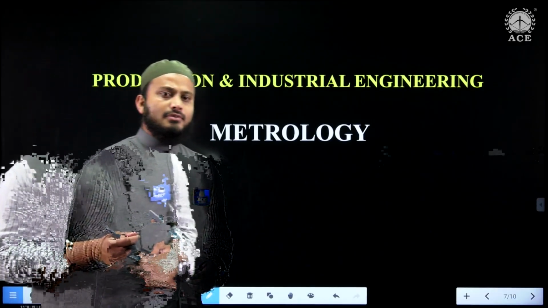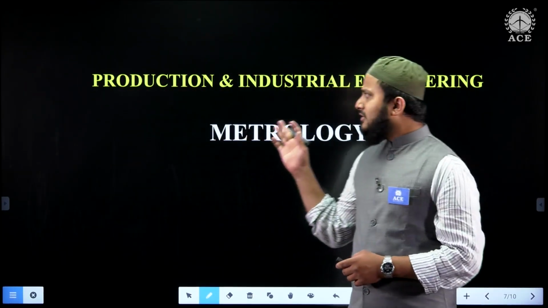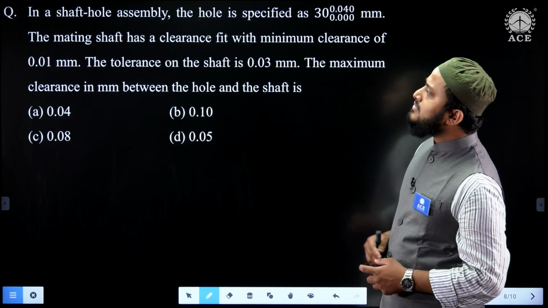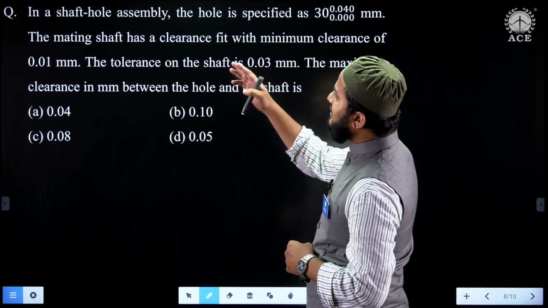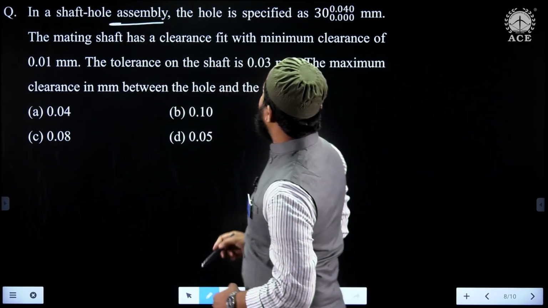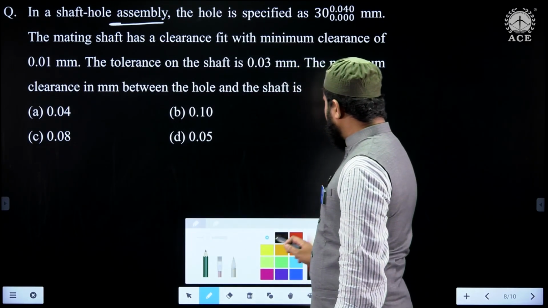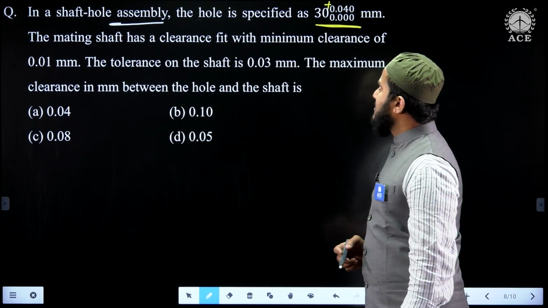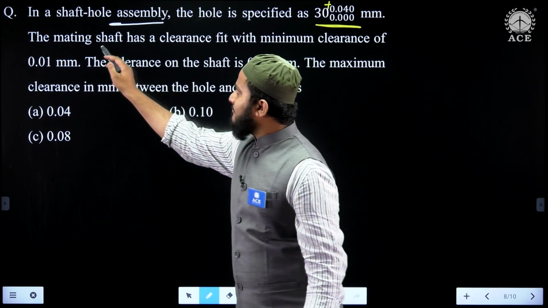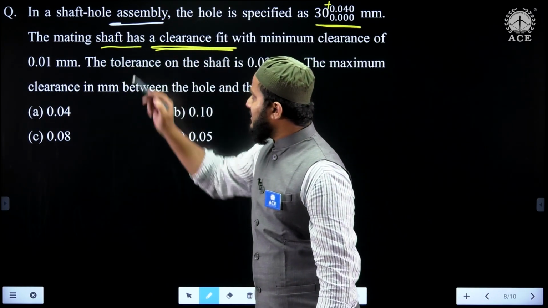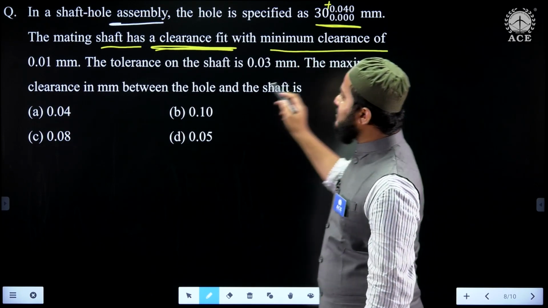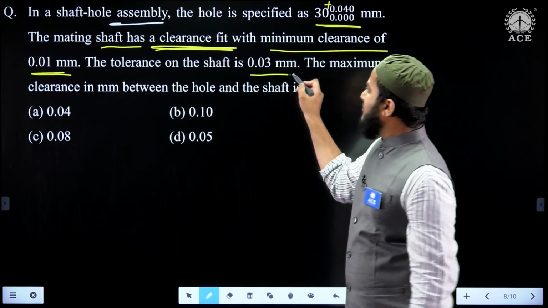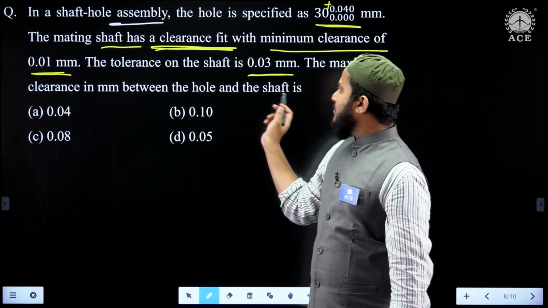Right. In the GATE 2021 Production and Industrial Engineering paper, from metrology this year there are 3 questions. If you notice the first question, it says: in a shaft-hole assembly, the hole is specified as 30 with lower limit 0 and upper limit plus 0.04 mm. The mating shaft has a clearance fit, with a minimum clearance of 0.01 mm. The tolerance on the shaft is 0.03 mm. They are asking for the maximum clearance between hole and shaft.